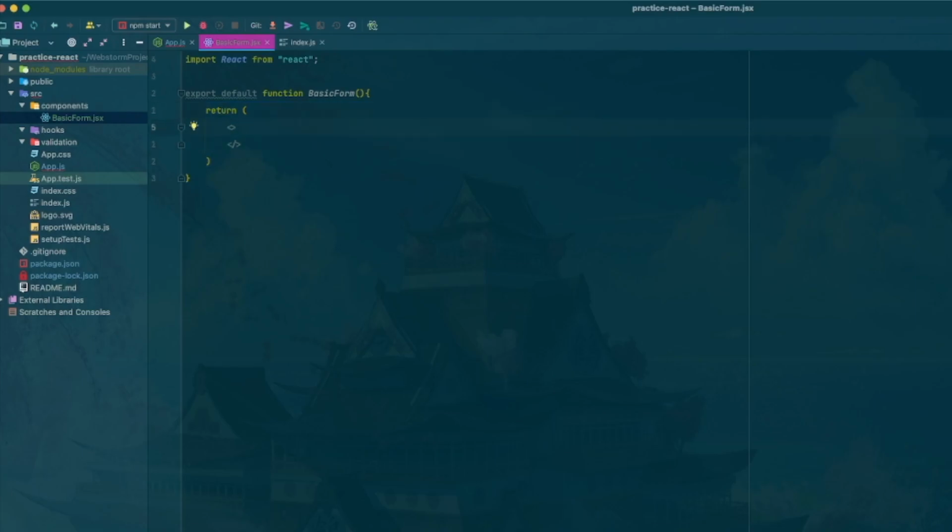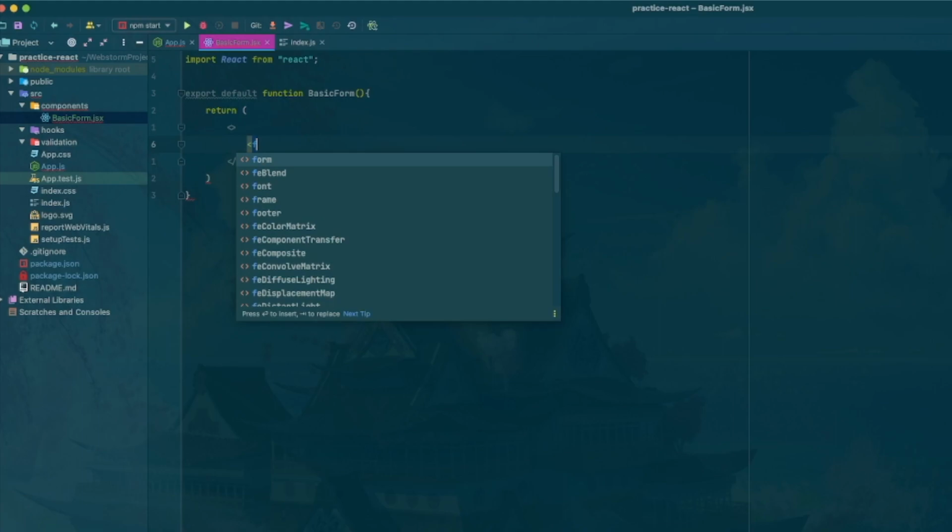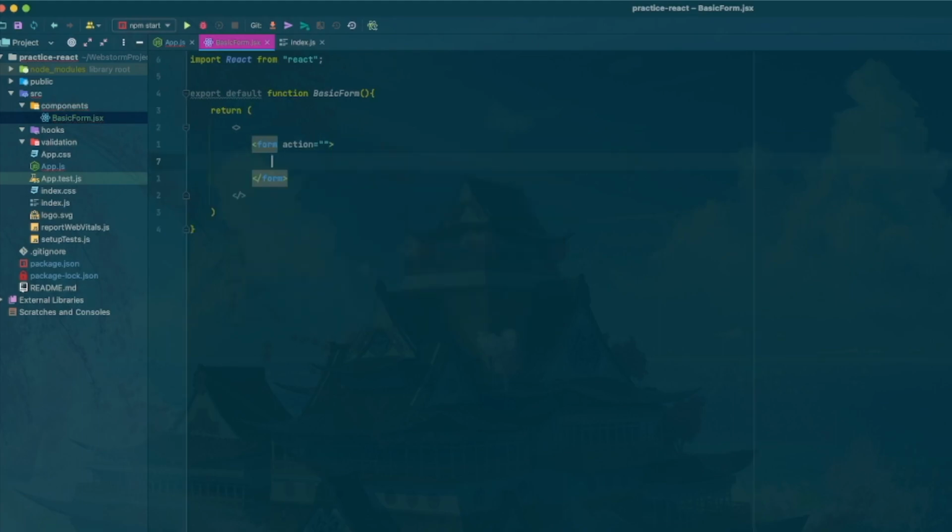Now the basics of React forms: every time we create a React form, our input is going to get saved into some sort of state. We can do that through various methods. If it's a simple form, we can store all the state changes right in the form and then do something with it, and we'll demonstrate that. So for now, we'll just create a basic form. We'll get rid of this action because we don't need it.